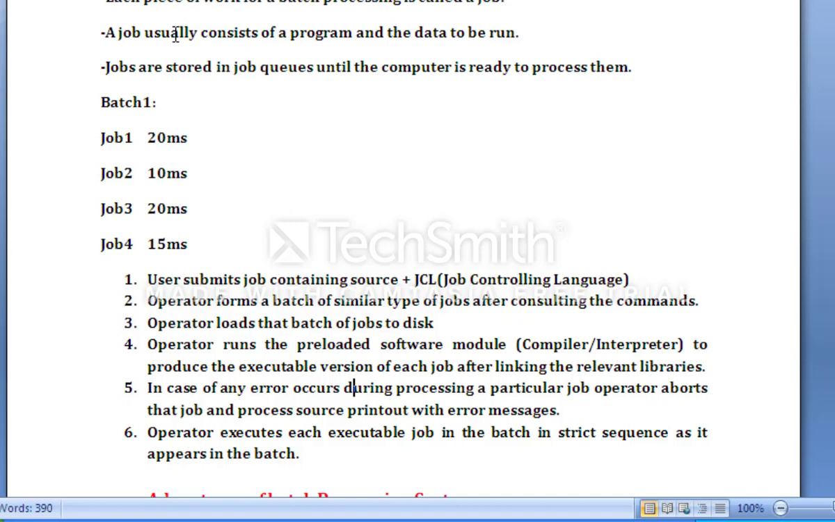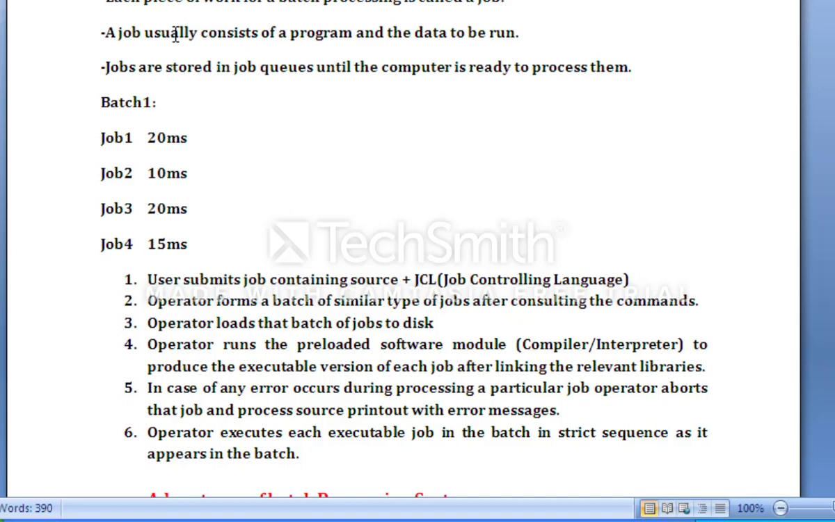Step 4, the operator runs the preloaded software module, compiler, interpreter, whatever we have, to produce the executable version of each job after linking the relevant libraries. Step 5, in case any error occurs while processing a particular job, the operator aborts that job and produces a source printout with an error message. Suppose there is an error in job 1, then the job 1 can be aborted. So that is handled by the user also.